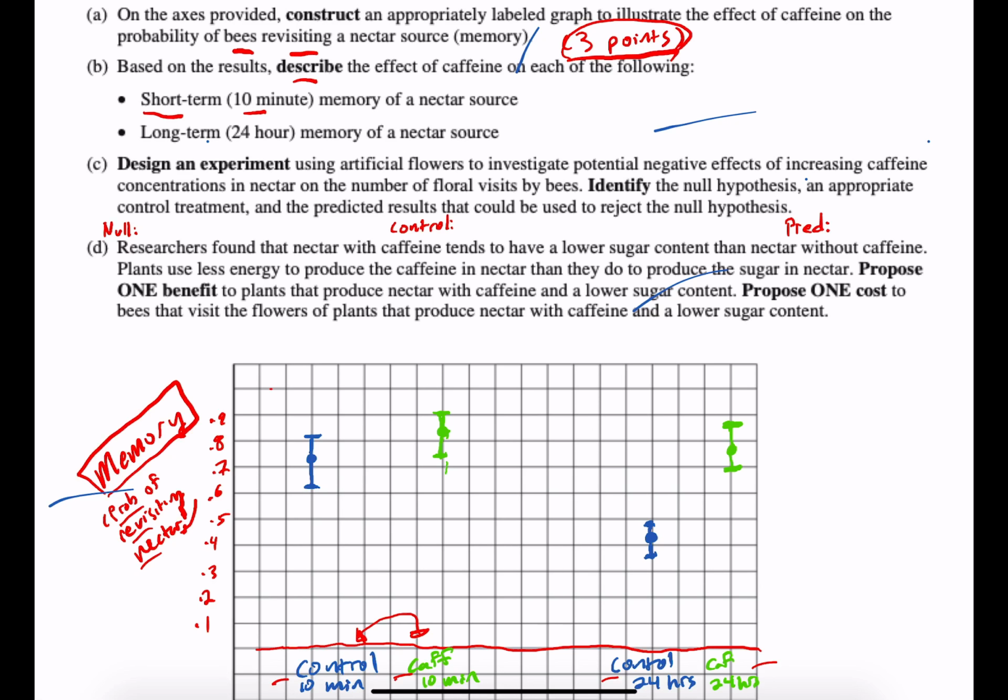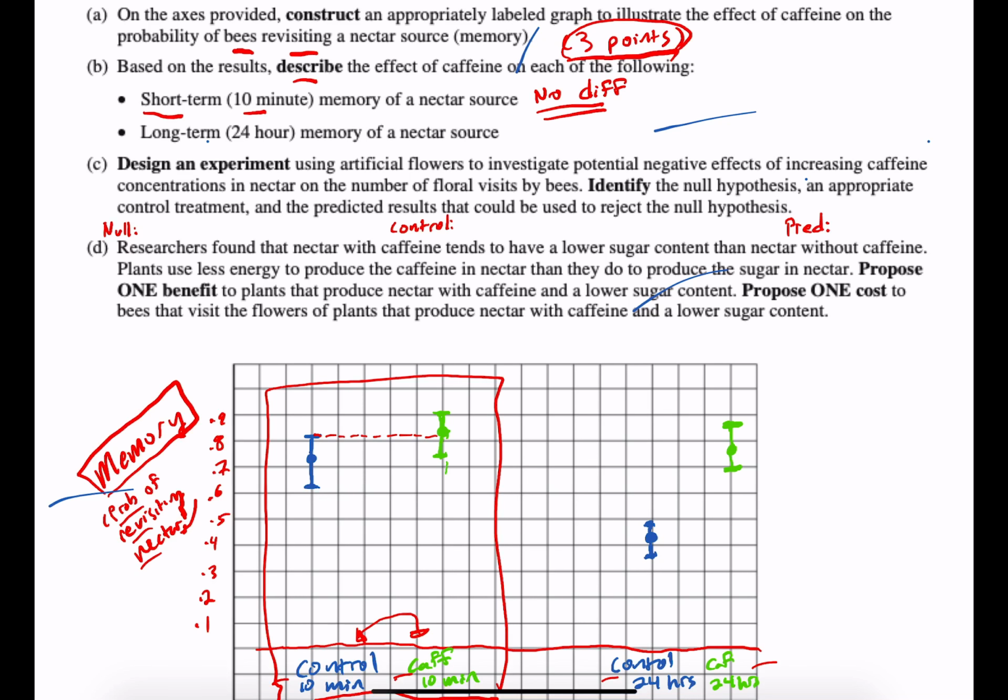So if I were to just compare these two groups of data, right? Control group at 10 and caffeine at 10. The caffeine's mean is a little bit higher, but when you look at the error bars, there is some overlap. So I would state that there is no difference. And statistically, you have to state that you cannot claim that these are different enough because the error bars are overlapping.